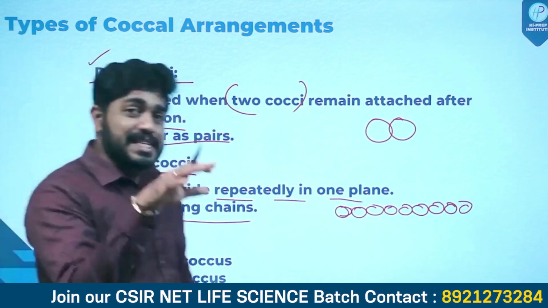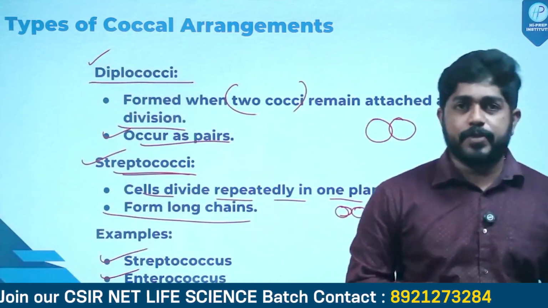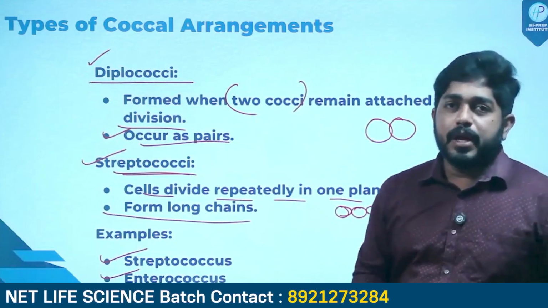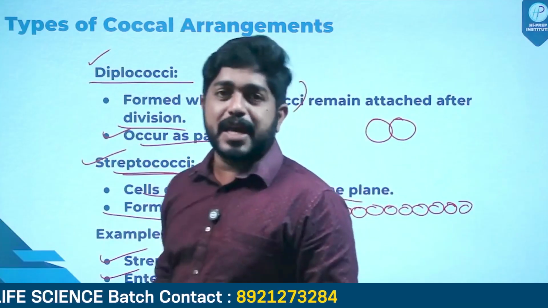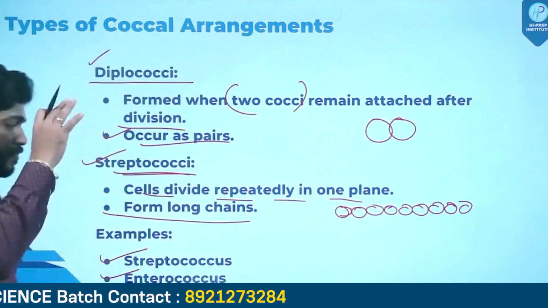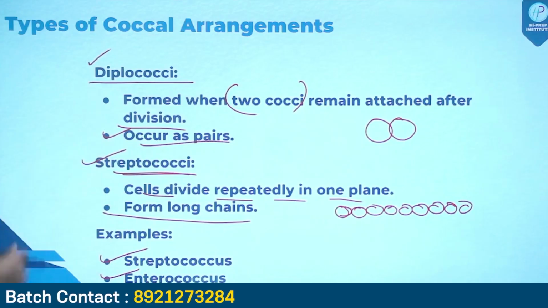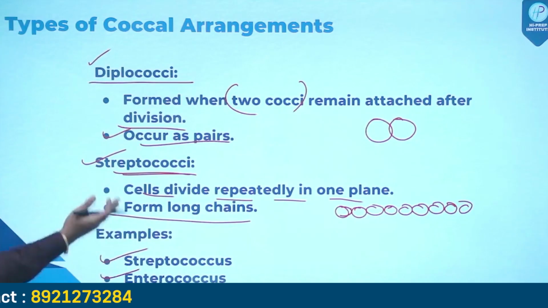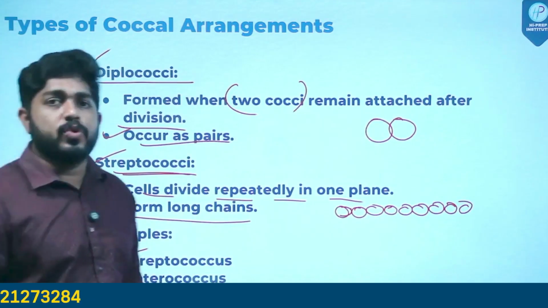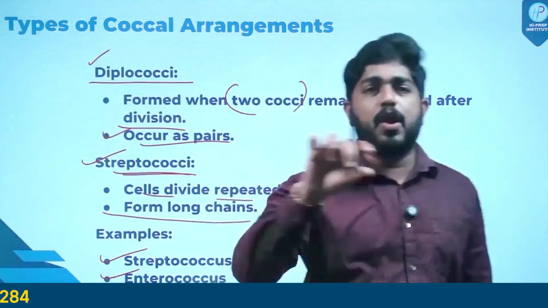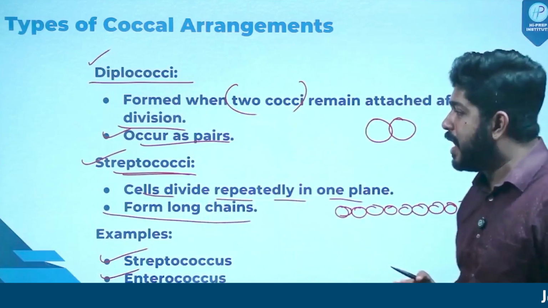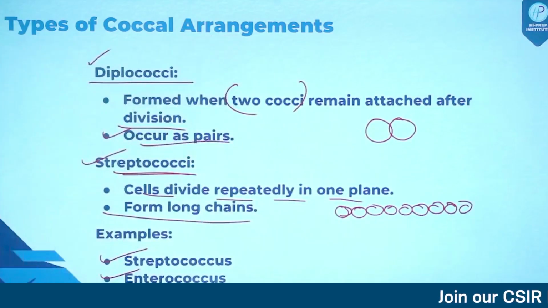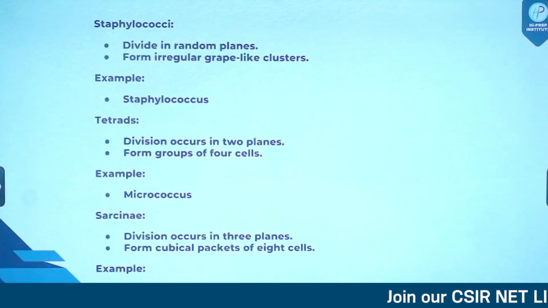Always study examples for CSIR exams. CSIR exams require very much knowledge about examples and how they work. So you have to study examples. So streptococci examples are streptococcus, enterococcus, lactococcus. So strepto means in long chain. Simple area. There is not much confusion in this area. You can easily read and understand these topics.